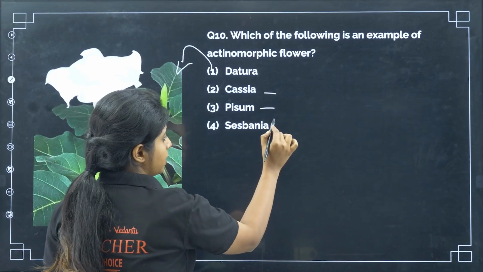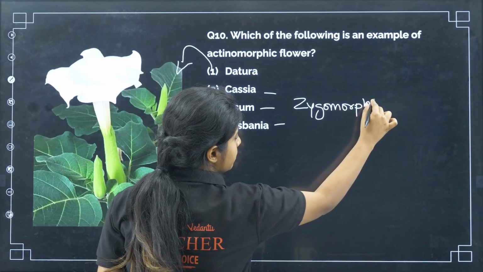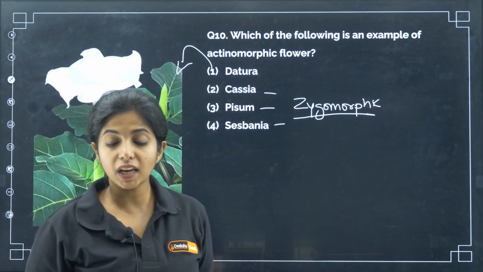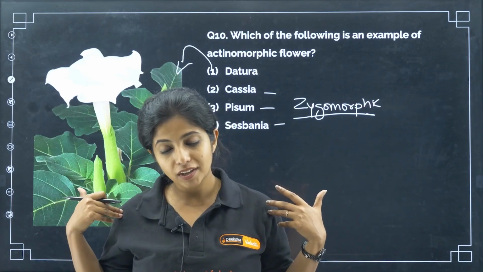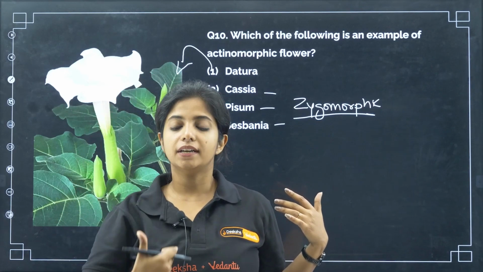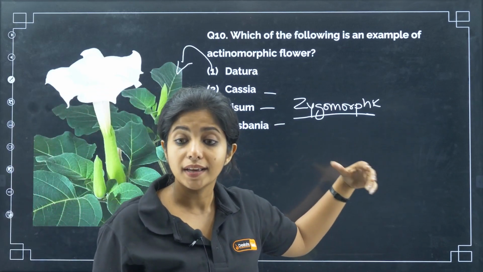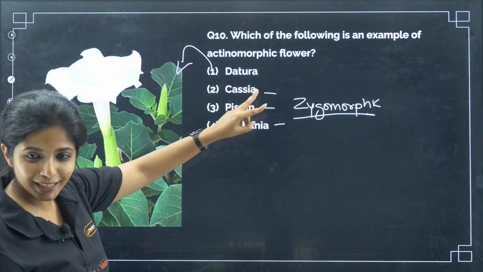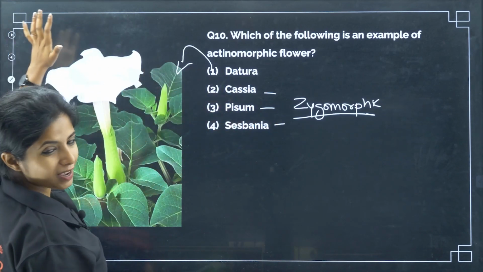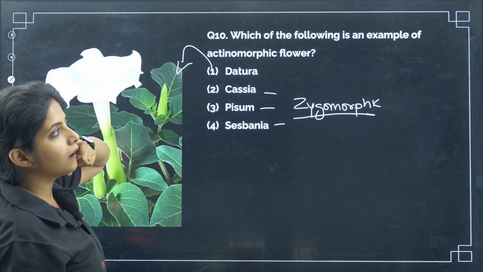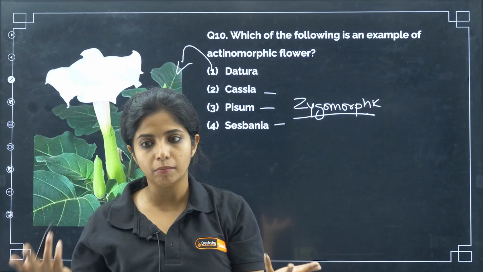Now, Cassia, Pisum and Sesbania are all zygomorphic. What do you mean by zygomorphic? Bilaterally symmetrical. That means it can be cut into equal halves only through one plane, none of the other planes. We are also bilaterally symmetrical. Similarly, Cassia, Pisum and Sesbania are all zygomorphic. So you have to understand two things from one question: Datura is actinomorphic and all the others are zygomorphic. You can remember it like this: A for actinomorphic, A for all the planes.